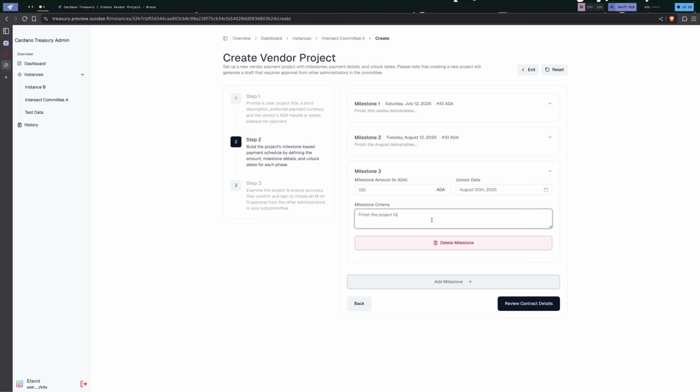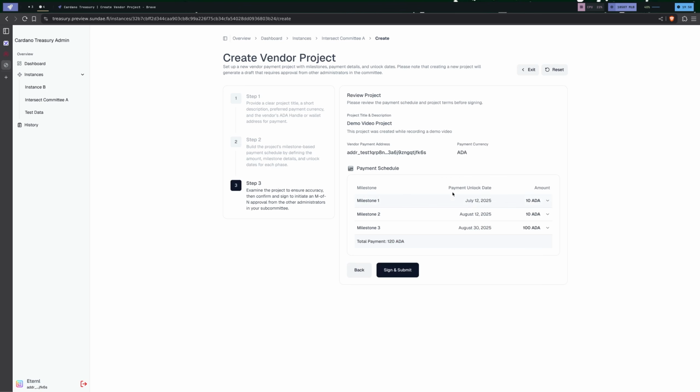Finish the project for a small bonus. Then I can review these contract details. I can see the description, the vendor. I can see each of these milestones, make sure that it's all correct.